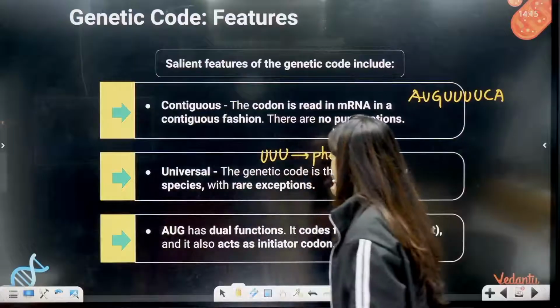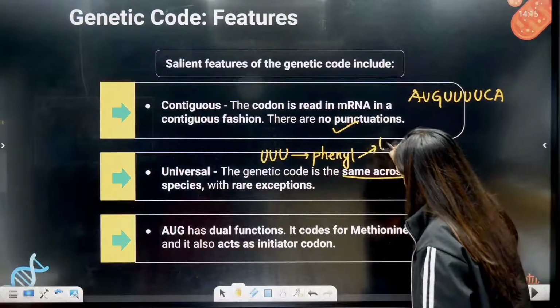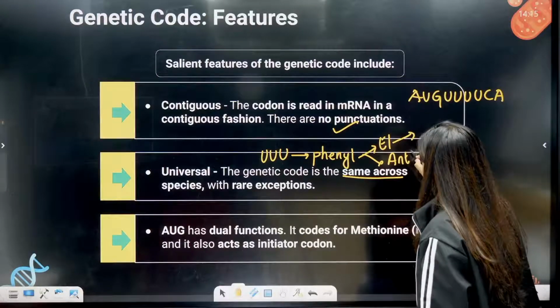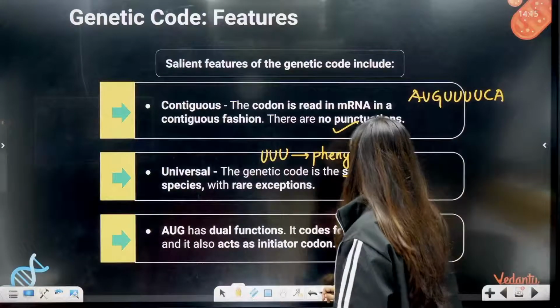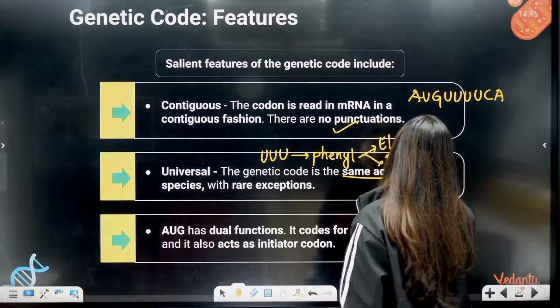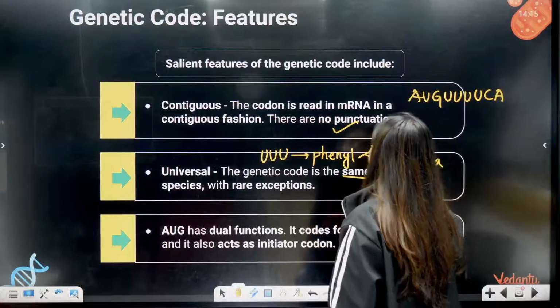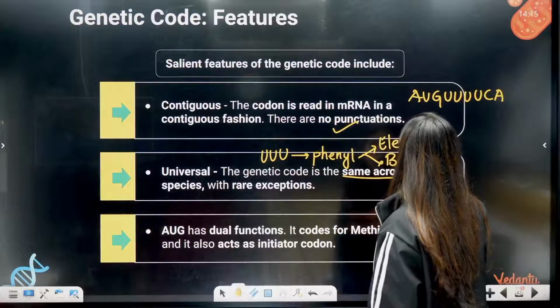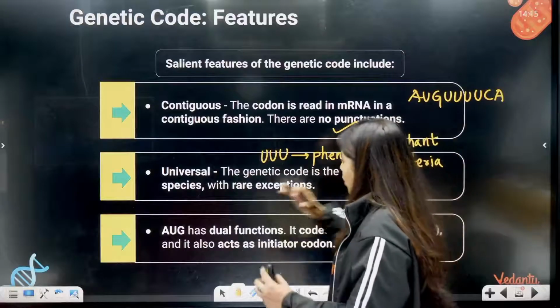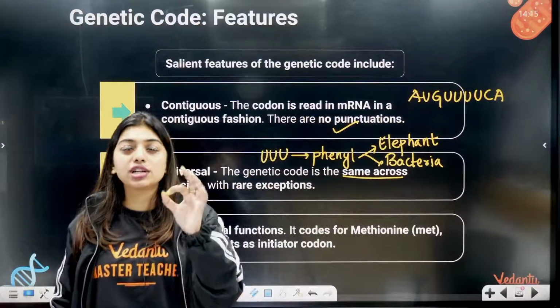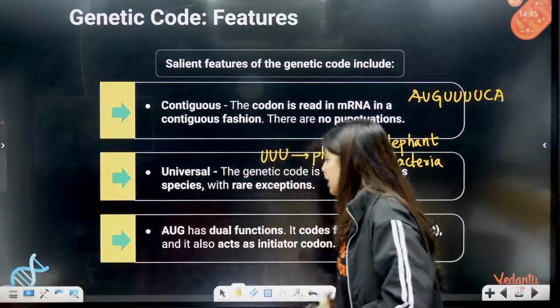Okay, it's coding for phenylalanine in elephant also, in ant also, or in honeybee also. Do you understand? Let's say bacteria. Bacteria is a better example. In bacteria also, U is going to code for phenylalanine. Even in elephant also, it is going to code for phenylalanine. That means no matter how big or small the species is, the codes are going to be universal.